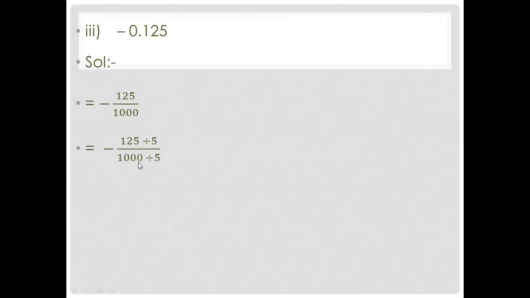And when you divide 1000 by 5, you will get 200. Now again, these two numbers are divisible by 5, so you divide it by 5. 5 fives are 25, and 5 forties are 200. So you will get 5 over 40. Again, divisible by 5, so 5 ones are 5, and 5 eights are 40. So minus 1 over 8. So you convert the decimal into a rational number.